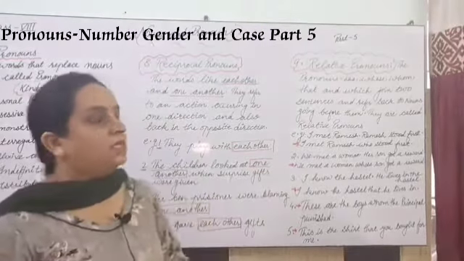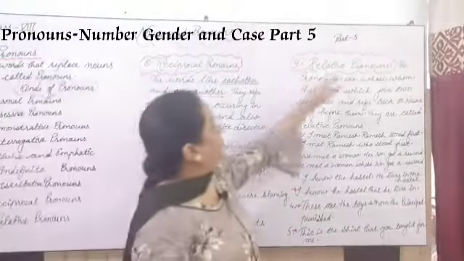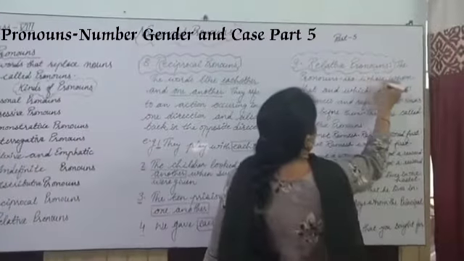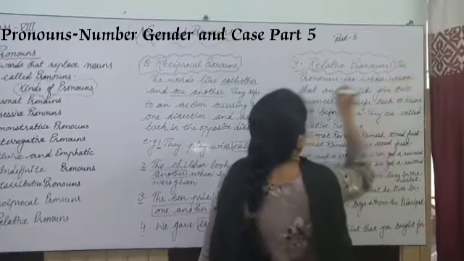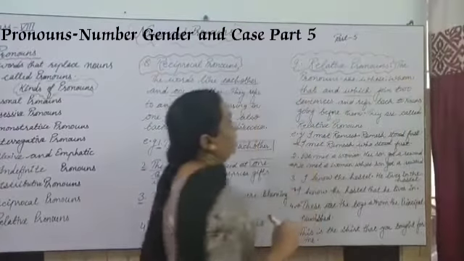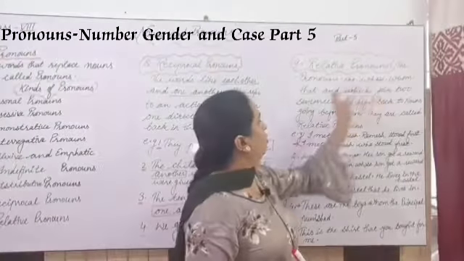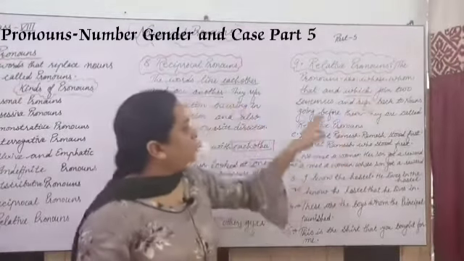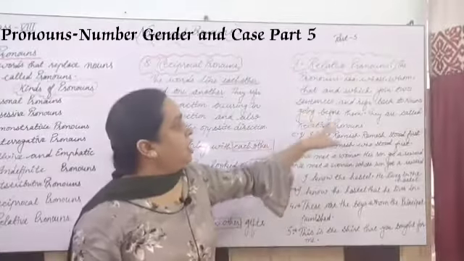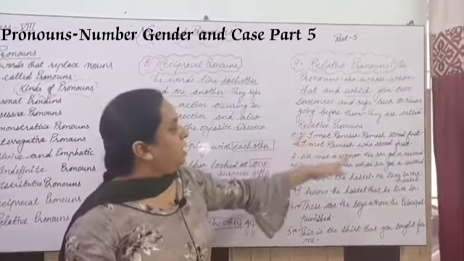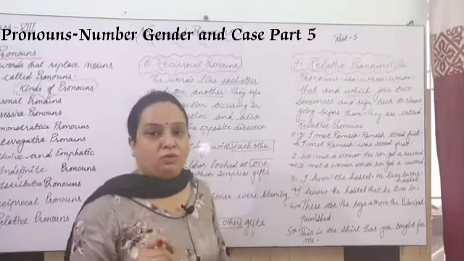The pronouns like who, whose, whom, that and which, these words you have to keep in mind. When they join two sentences and refer back to nouns going before them, they are called relative pronouns, right?